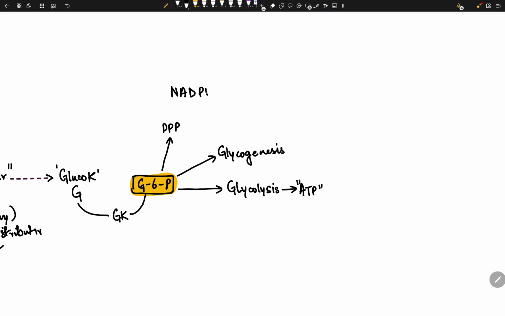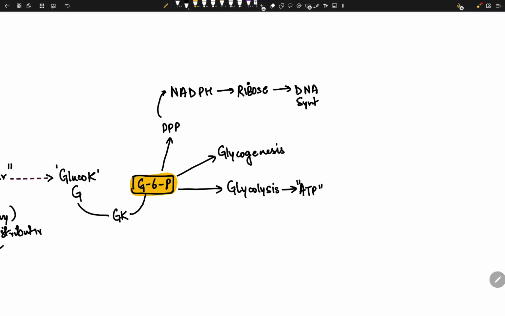Once we have NADPH, we can make ribose sugar. This ribose sugar can be used for DNA synthesis. That's also very important. So the liver chooses according to the body's need.